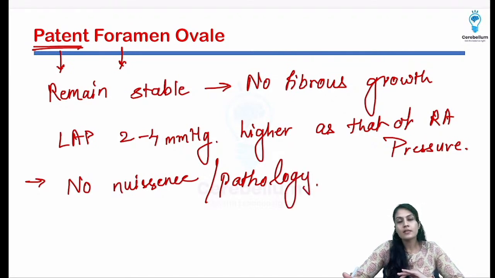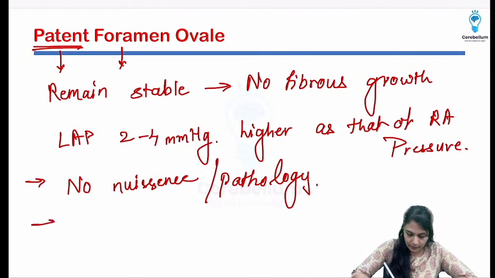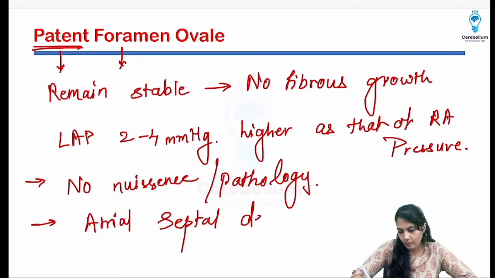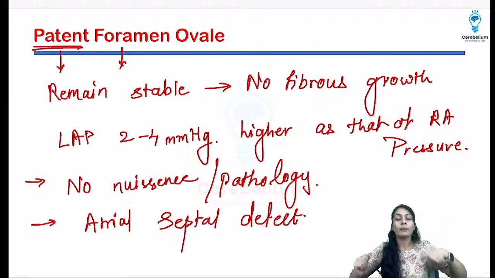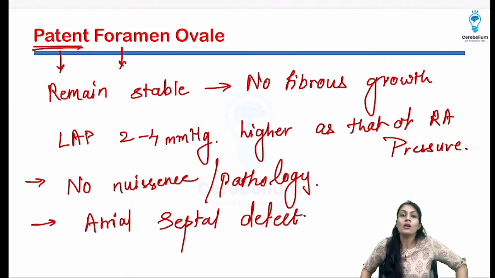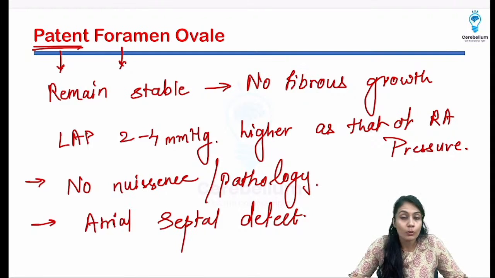Major disease will not be there. But this can be causing one thing, that is atrial septal defect. If by any chance the pulmonary vascular resistance increases, such as in pulmonary hypertension, this is going to occur. In that case, what will happen?